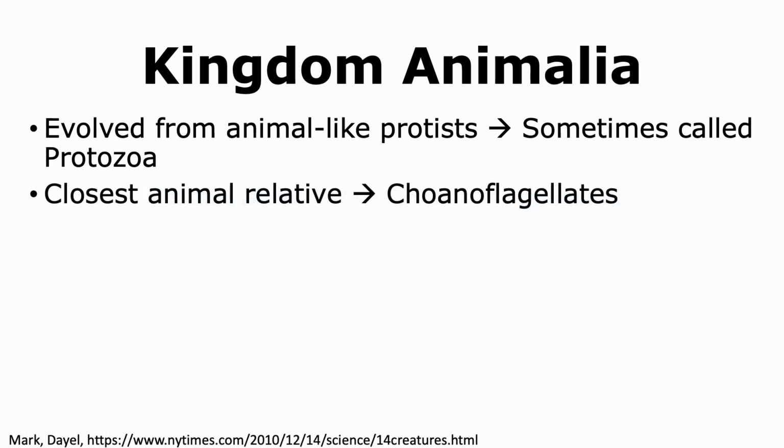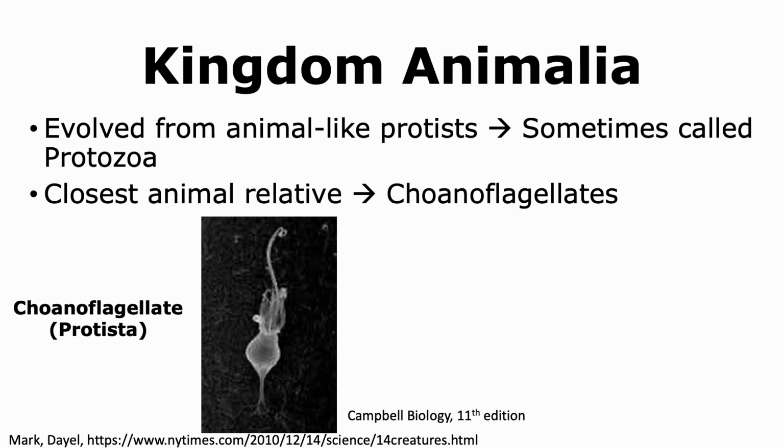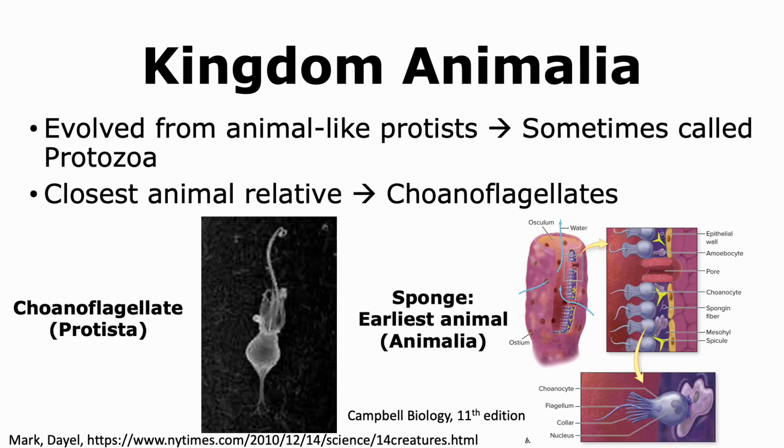Scientists have found that the choanoflagellates, which are a member of the kingdom of Protista, are the closest relative to animals, and hence it is thought that animals evolved from choanoflagellates. The earliest animals that evolved were sponges, and when we look at the structure of a sponge and its composition, they have specialized cells which are very similar to choanoflagellates and are called choanocytes.